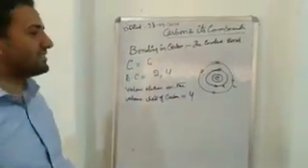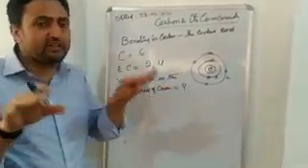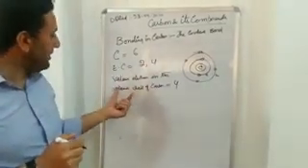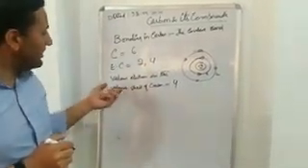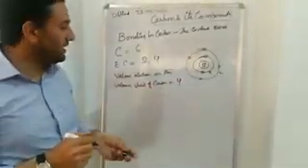There are 4 valence electrons present which can form bonds, which can form pairs with different atoms or the same atoms of carbon.